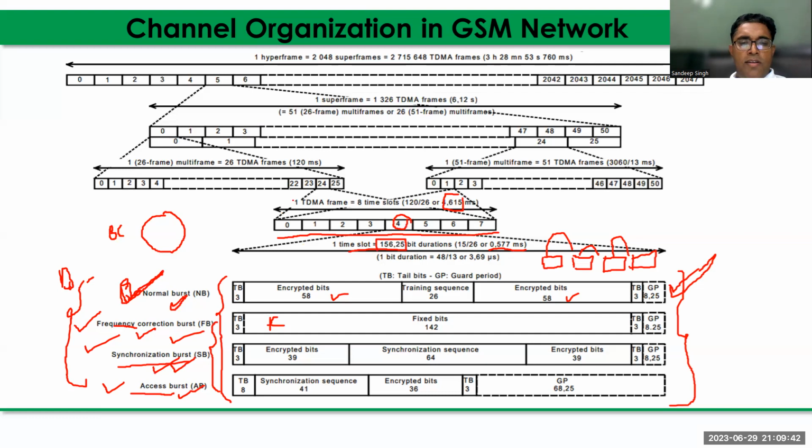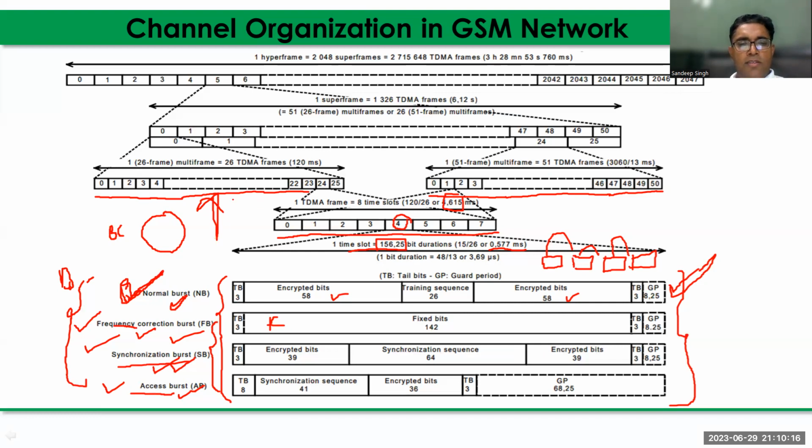Now we can see here the different multi-frame structures. This one is the traffic channel multi-frame structure. The structure of this multi-frame is different for the traffic channel, and the structure for the control channel is different, in terms of how they are mapping. Actually, we will discuss the mapping of different logical channels onto this multi-frame in subsequent slides.